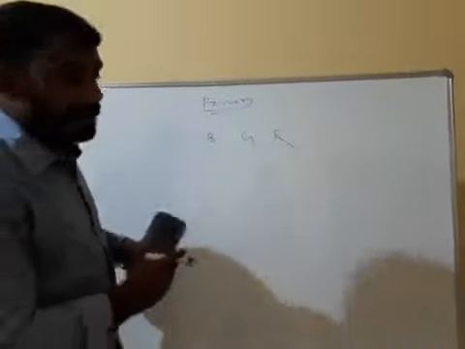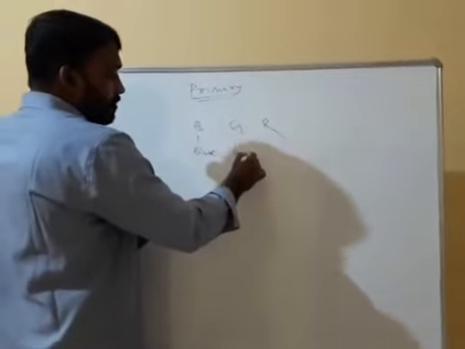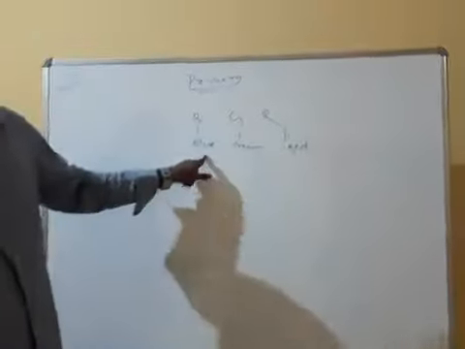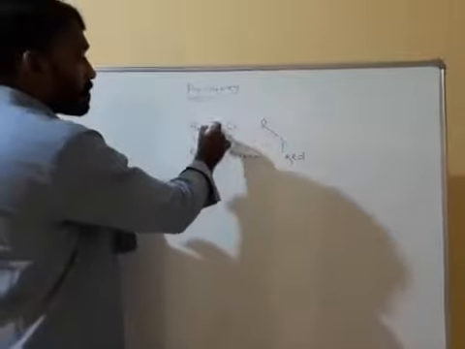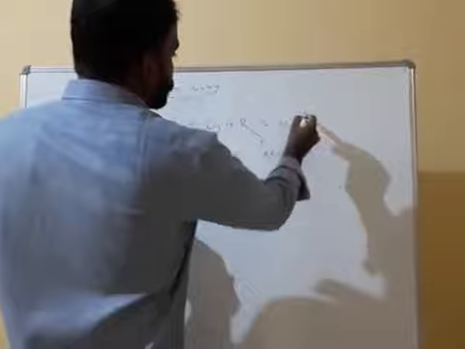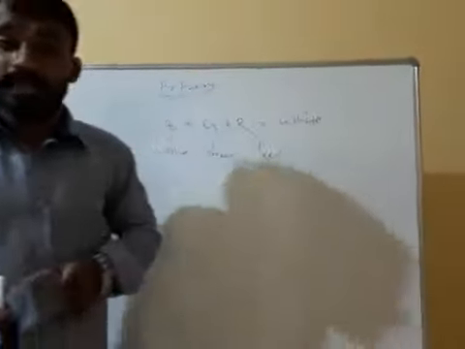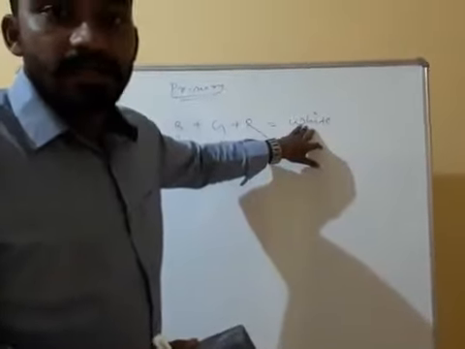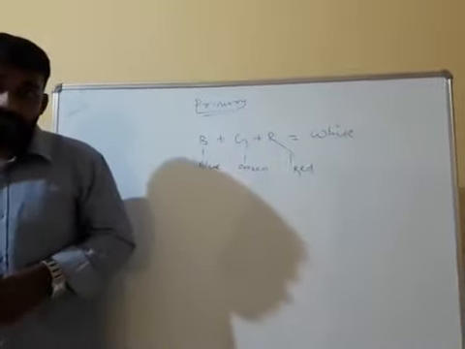BGR is what? Primary colors, that is blue, green and red. Blue, green and red are called primary colors. When you do blue plus green plus red, then what will you get? Which color of light will you get? White color. So the definition of primary colors: the colors of light which on mixing give us white color are called primary colors. Clear?